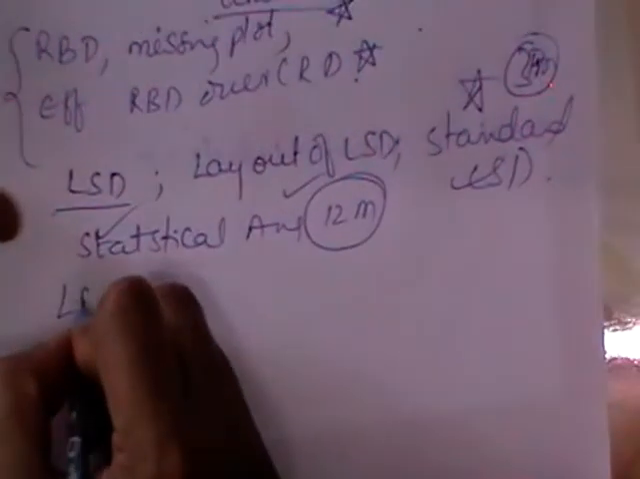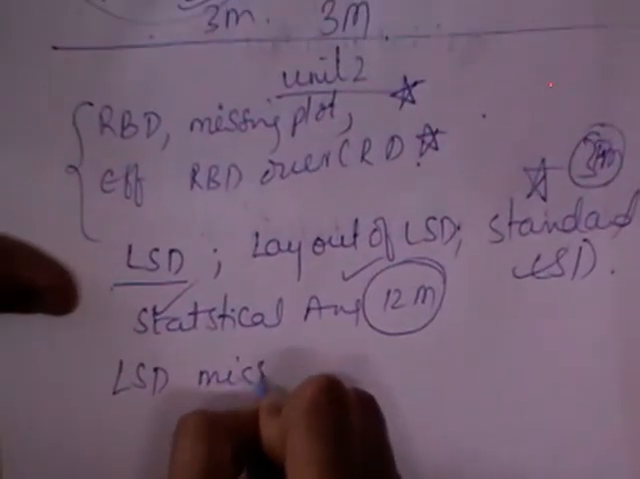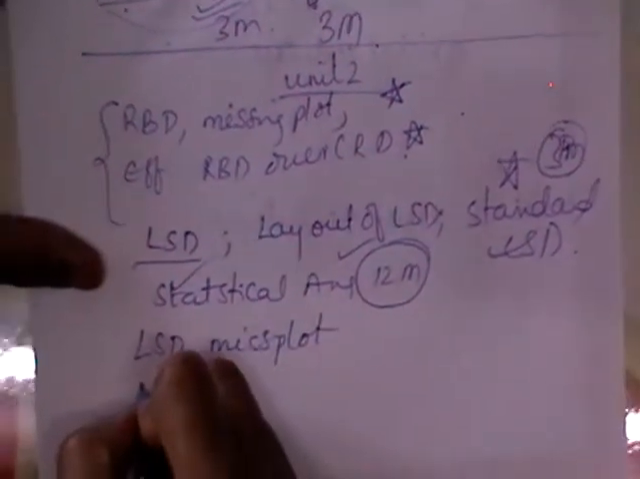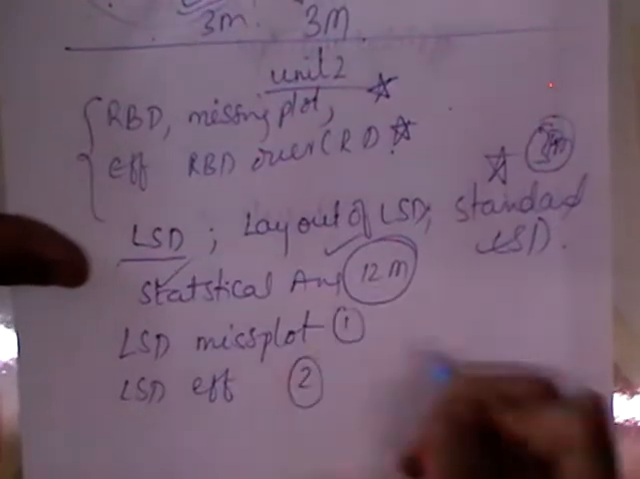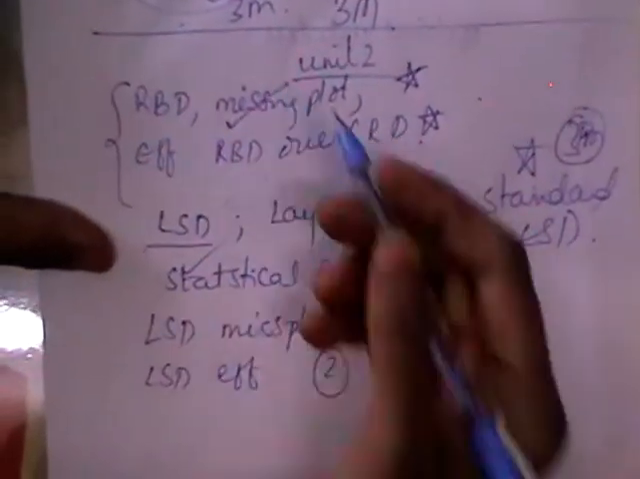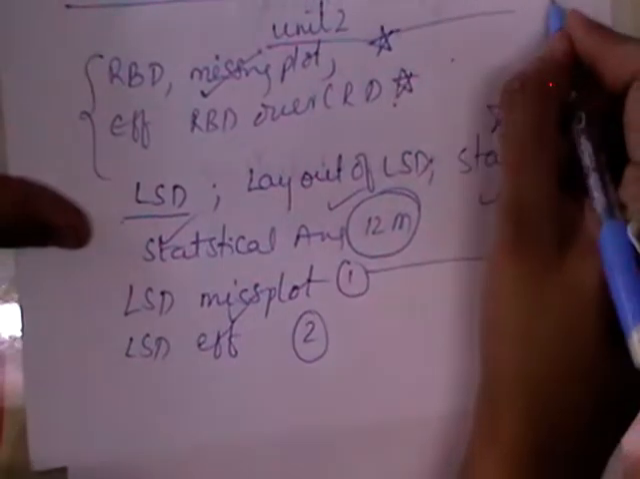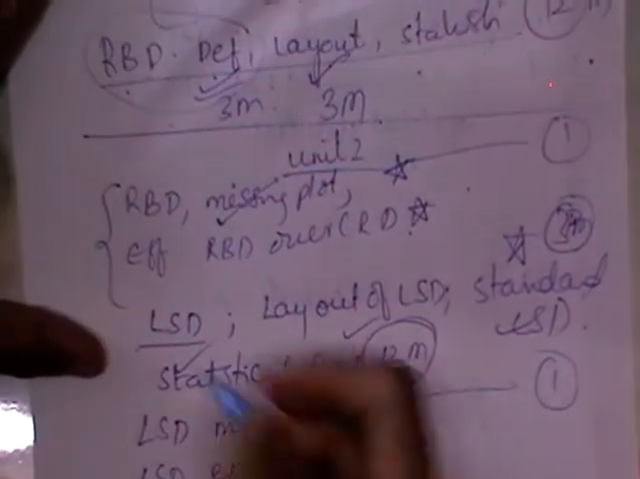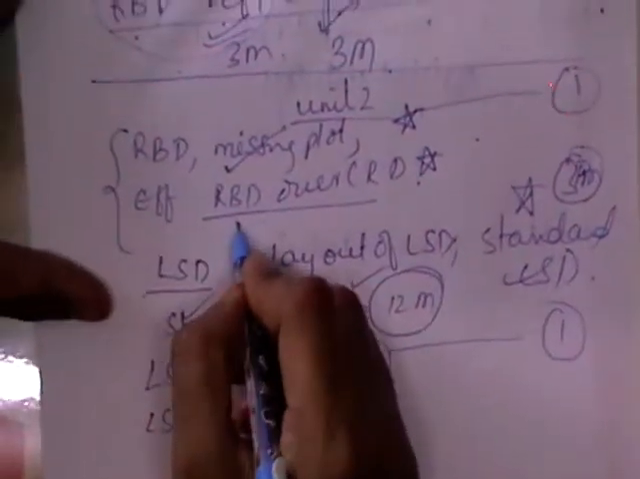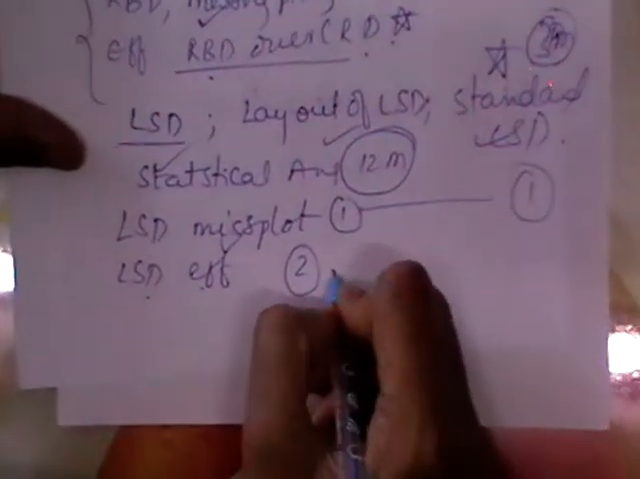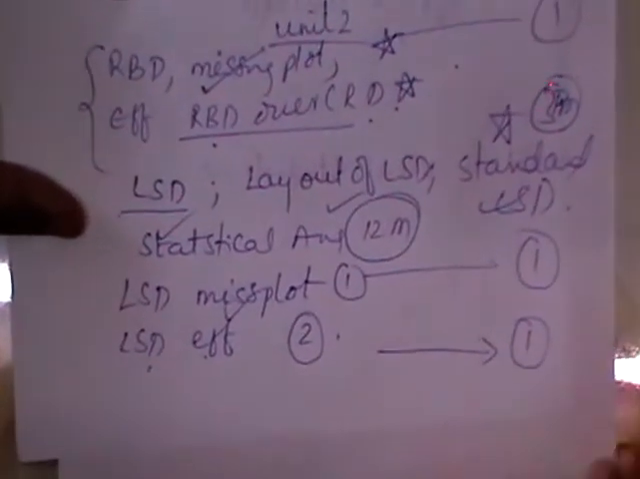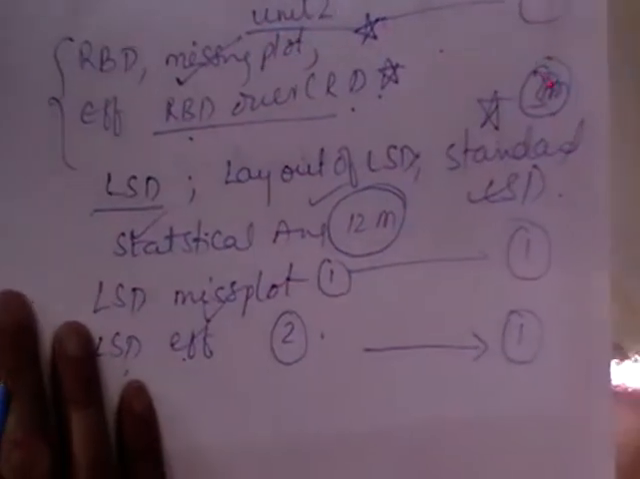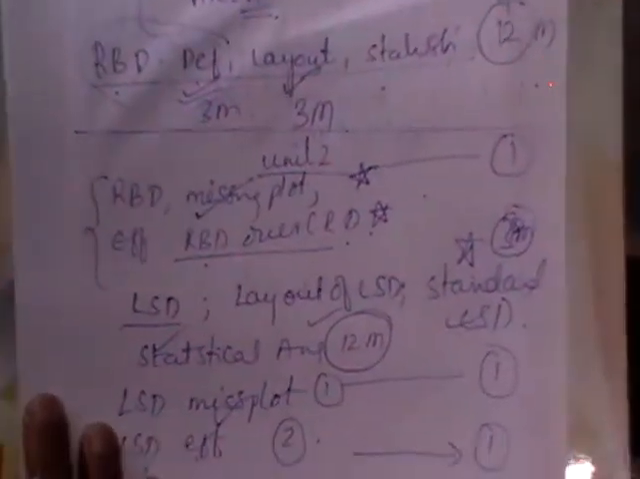So again you have here LSD, missing plot technique, and LSD efficiencies. Means here you will have 2 theorems and 1 theorem. From RBD missing or LSD missing you are going to get 1 question. From efficiencies, like efficiency of RBD or CRD, or efficiency of LSD over RBD or CRD, you are going to get another question. From Unit 2, Unit 2 comprises 2 parts, designs as 1 part and official statistics.